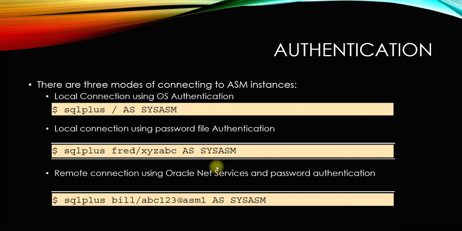So all administrative activities. Same thing, the password file is used for the same purpose, which is using the password and the ID as sysasm to log into the ASMCMD prompt.